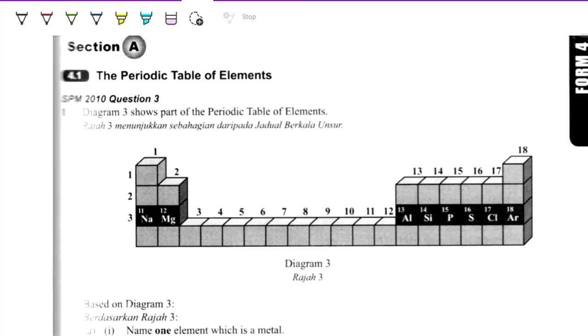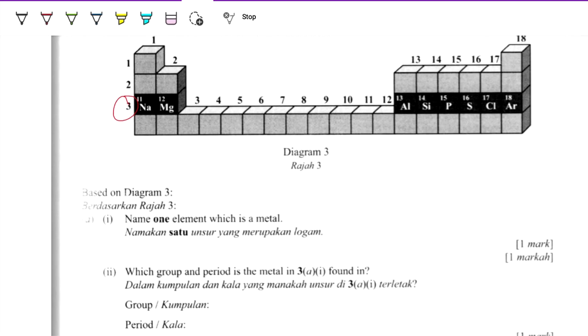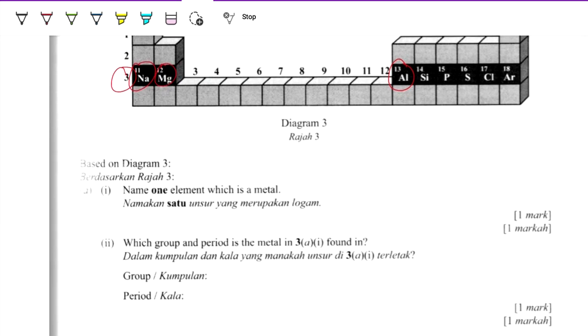Okay, for structure questions, diagram 3 shows a part of the periodic table of elements. So it shows you period 3, sodium, magnesium until argon. Based on diagram 3, name one element which is a metal. So the metals here are sodium in group 1, magnesium in group 2, and then aluminium in group 13. So these 3 are the metals. You can name any one of them.